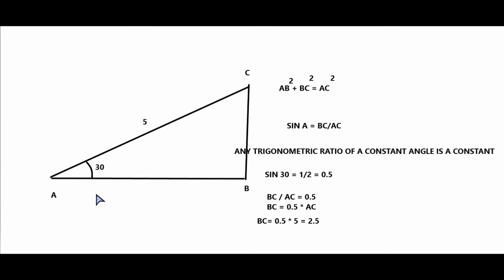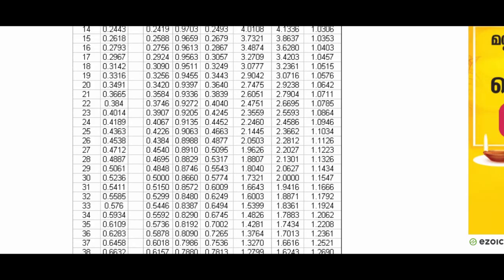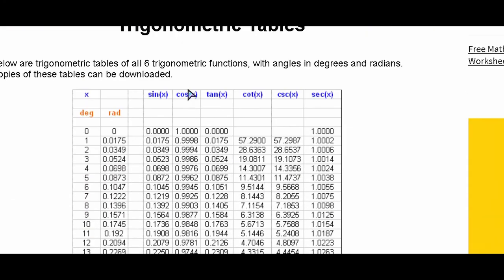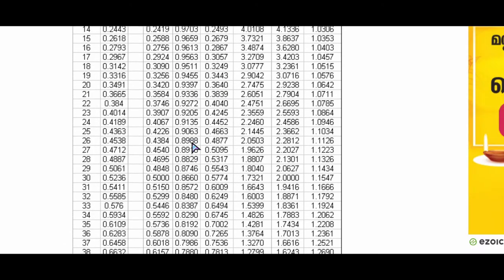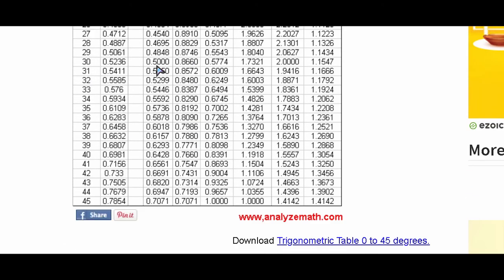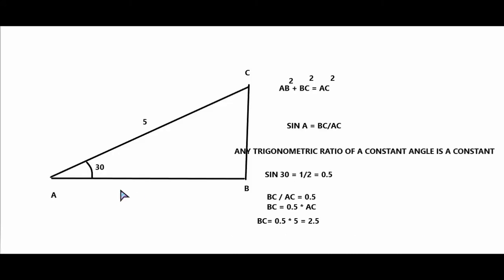Now we have to find AB. For that we should know cos 30. Again, go to our table. The table, if you see, lists cos x here. So for 30 degrees, the cos value is this one, 0.866. So we get cos 30 is equal to 0.866.